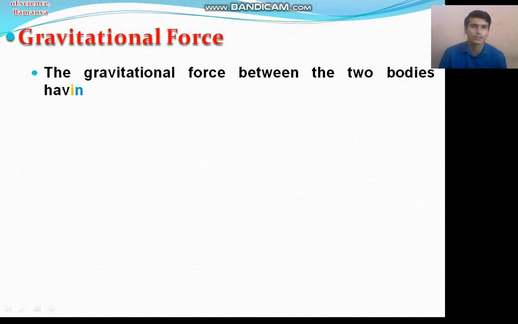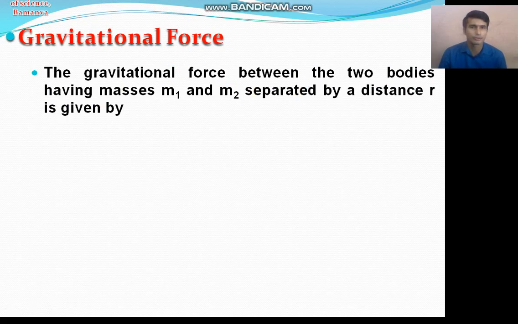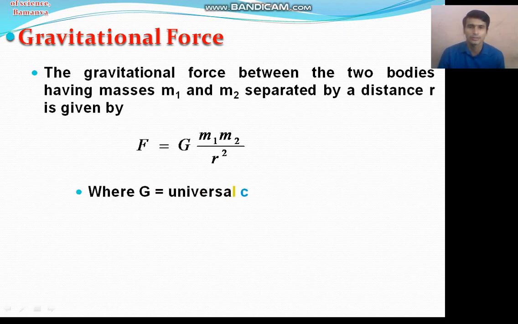According to Newton's universal law of gravitation, the gravitational force between two bodies having masses m1 and m2, separated by a distance r, is given by the formula F = G m1 m2 / r², where m1 and m2 are the masses of the bodies, r is the distance between the two bodies, and G is the universal constant of gravitation. Why is it called the universal constant of gravitation?